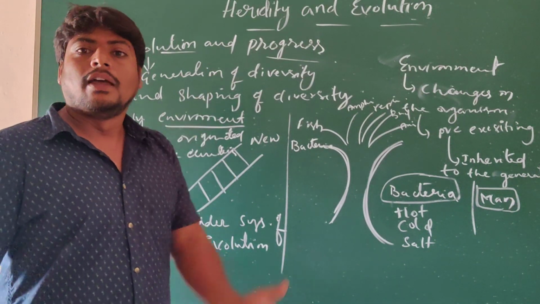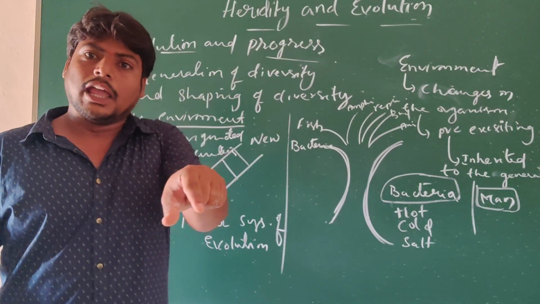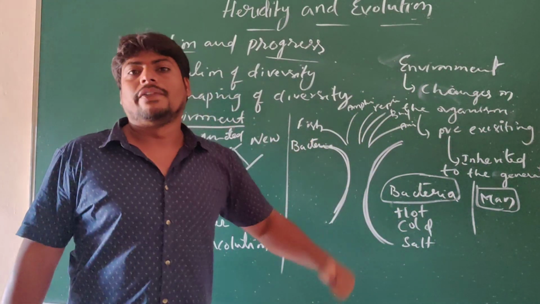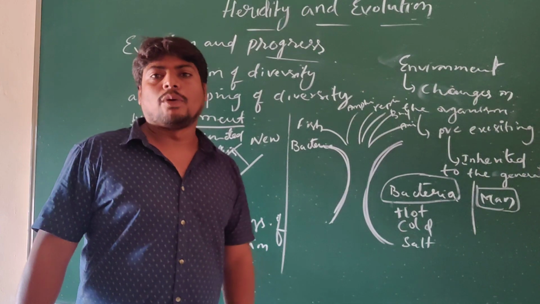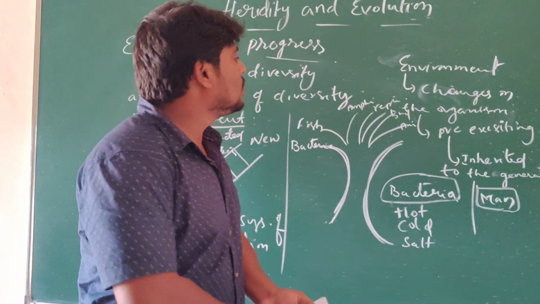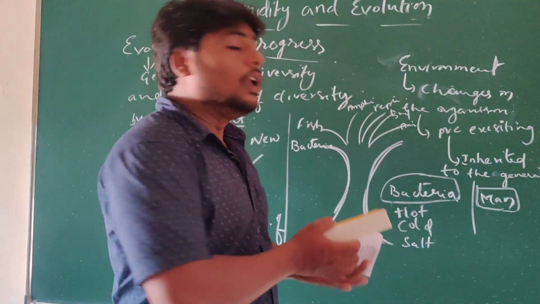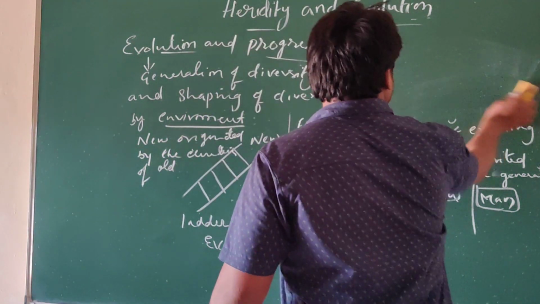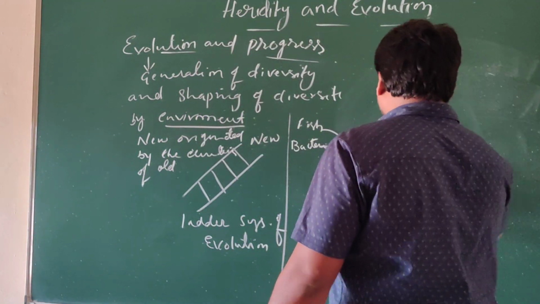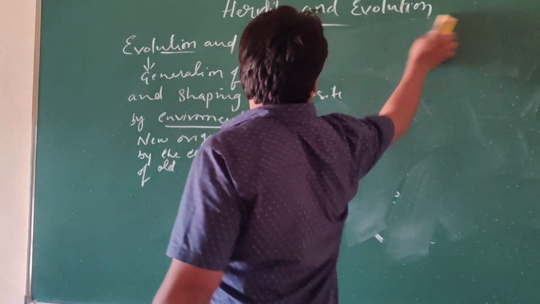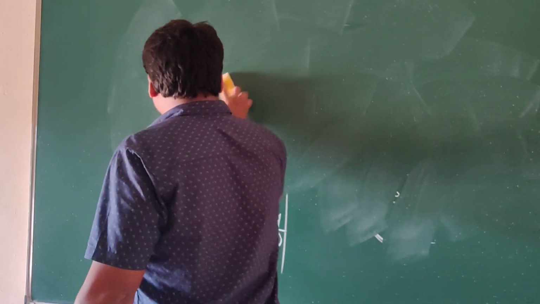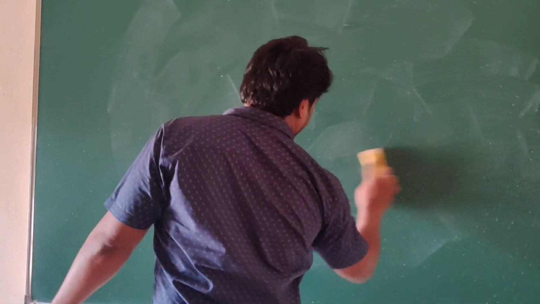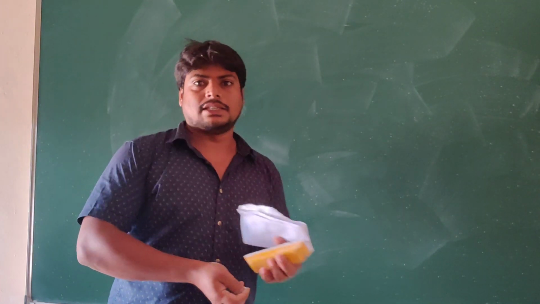Evolution means how should it occur? From simplicity to complexity. According to their environment, they have to be capable. That is what we can call the progress of evolution. So evolution also takes place in human beings. How did evolution occur in human beings? If you observe, human beings originated from primates like chimpanzees. Is it not?